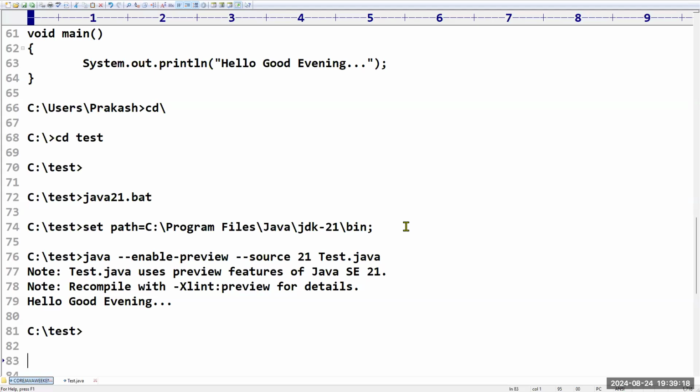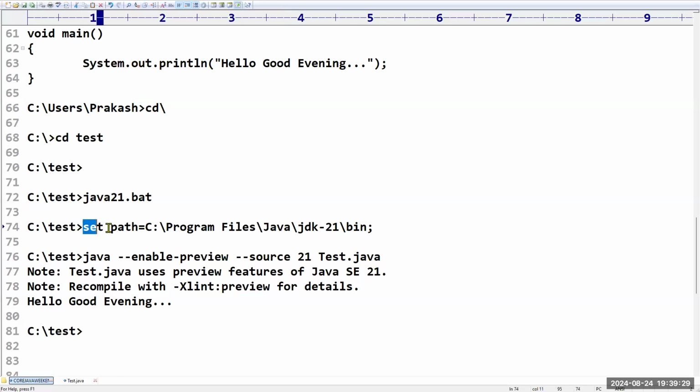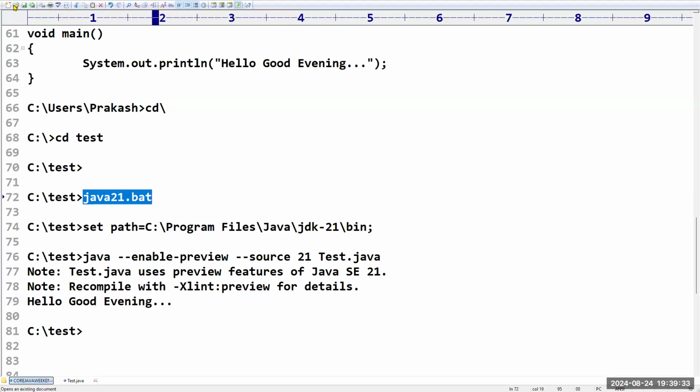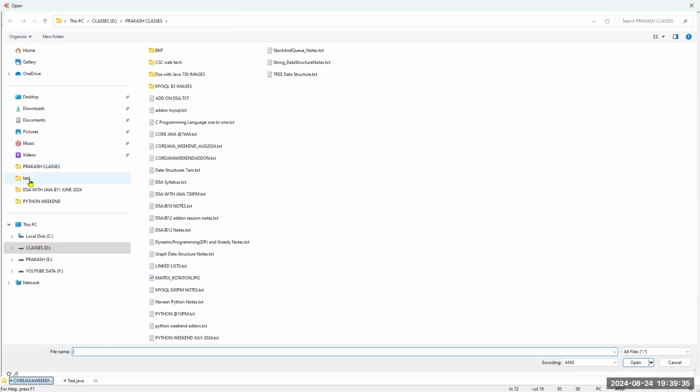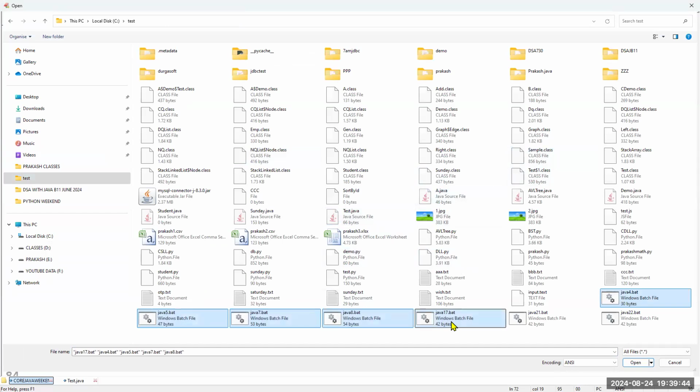So my Java 23 is the default, and I am switching to Java 21. Now the Java 21 path is enabled. At a time, only one path will be there, and every time I can't type this. That's why I created some batch files. If you want, I will show you those batch files. There are multiple batch files. Have you observed so many batch files are there?